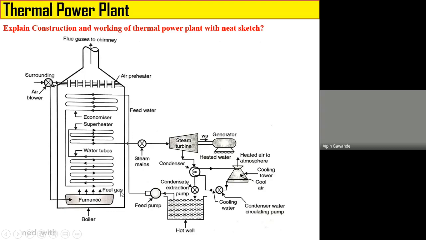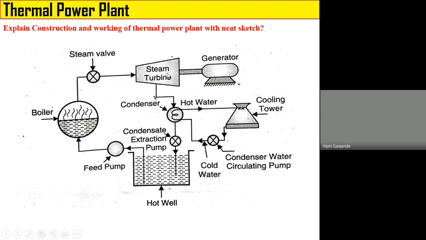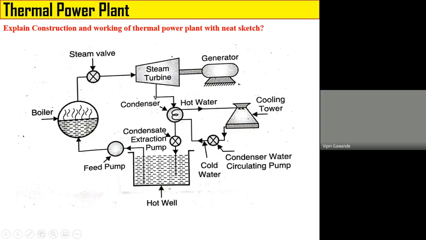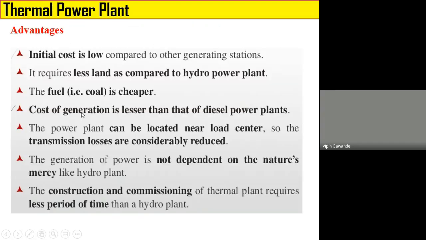Okay, so this is the working of the thermal power plant. After rejecting the heat energy to the water tubes, economizer, superheater, and preheater, finally these flue gases are removed from the boiler through the chimney. Okay, so this is the working of your thermal power plant. In some books, instead of this total detailed diagram of the boiler, you can use only this circle as a boiler. So you can say here that the function of the boiler is to convert the water into superheated steam.